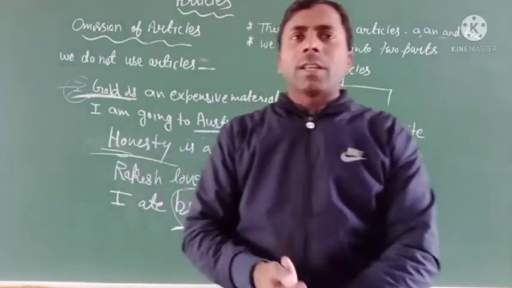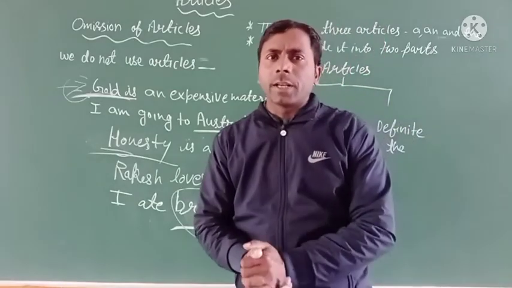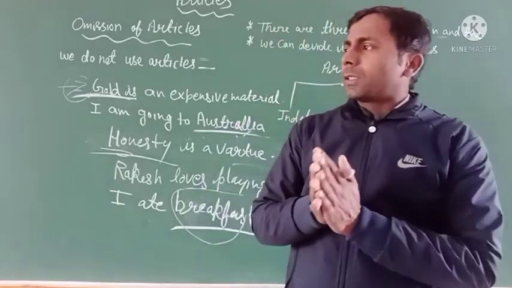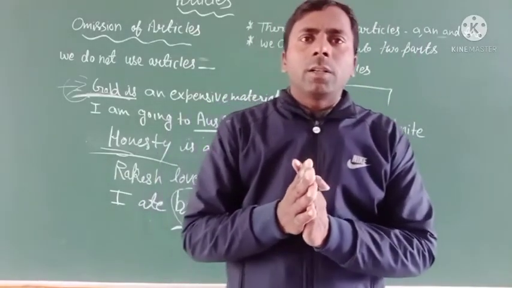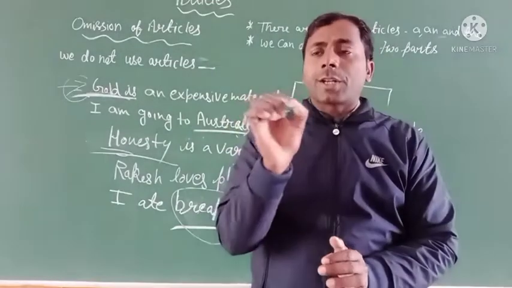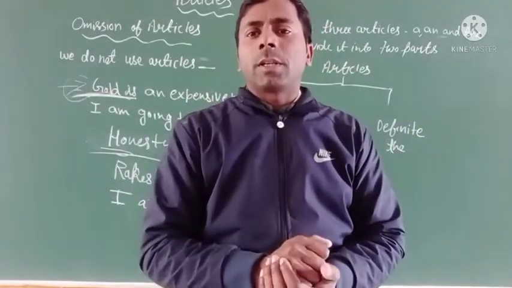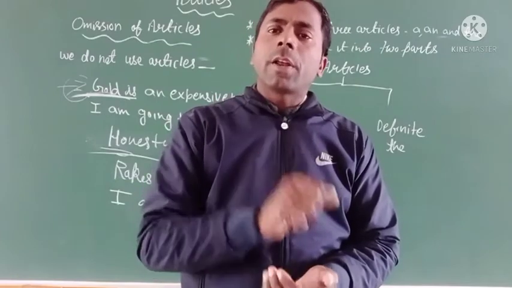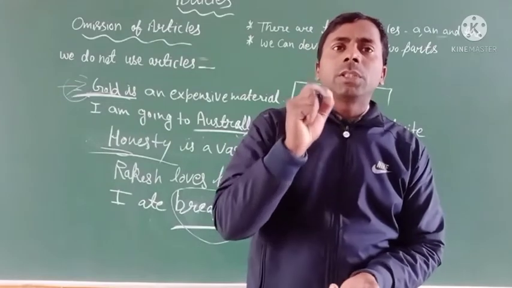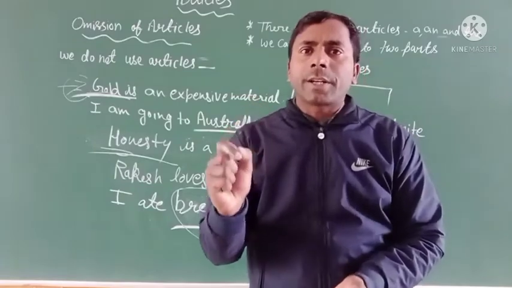In certain cases there is a need to repeat an article to make the meaning clear. Let me give you a sentence: the trustee and secretary arrived. Trustee and secretary are both a single person. Both words refer to a single person. So before the word we can use the article. And the trustee and the secretary arrived.